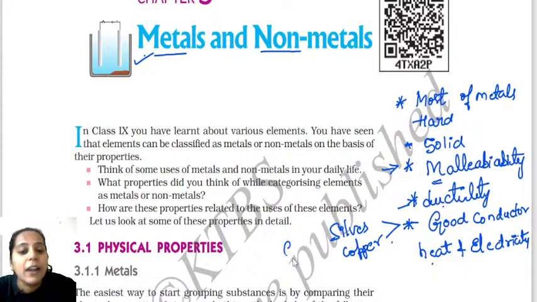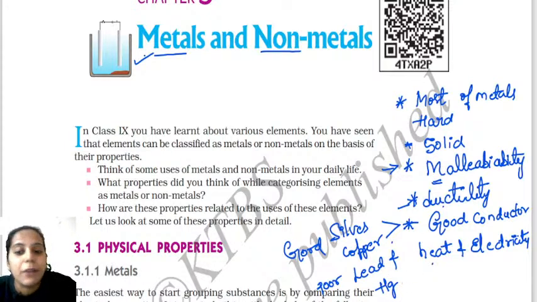See, this is the good conductor of heat. When I talk about a poor conductor of heat, we have lead and mercury. Lead and mercury. Hg stands for mercury. I'm writing the symbol of mercury. Okay. Lead and mercury are the poor conductors of heat. You must know this, children.